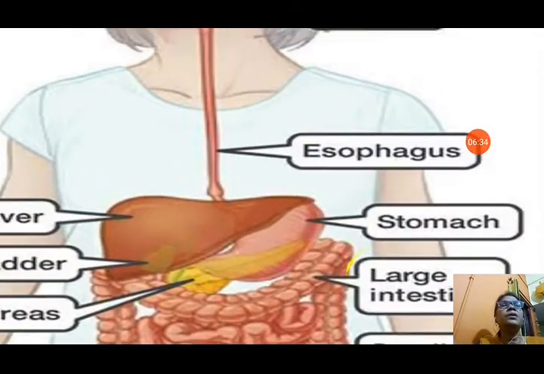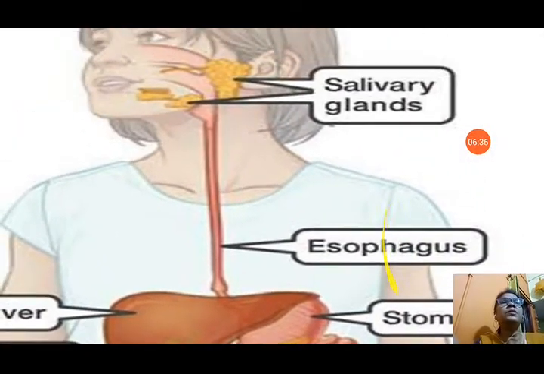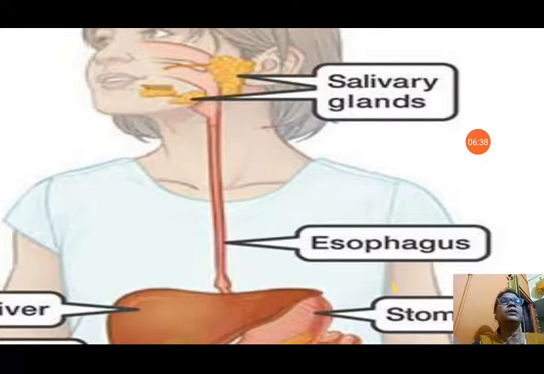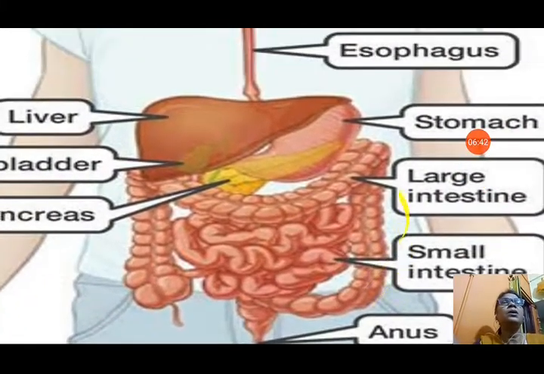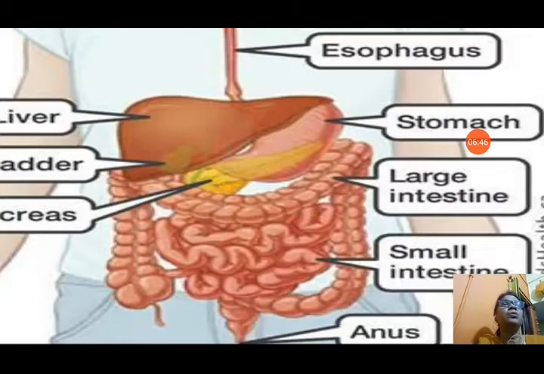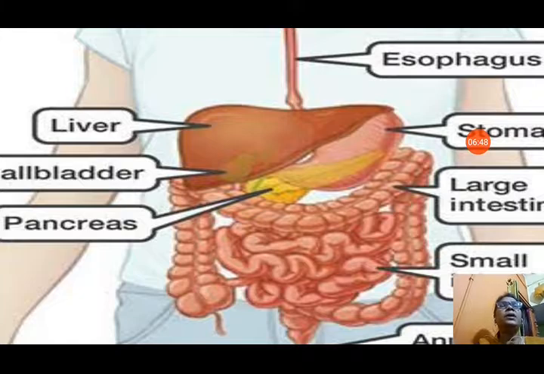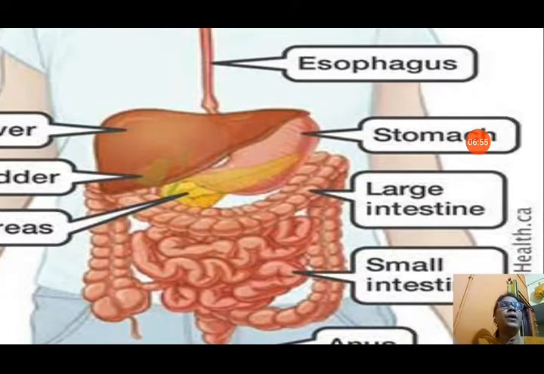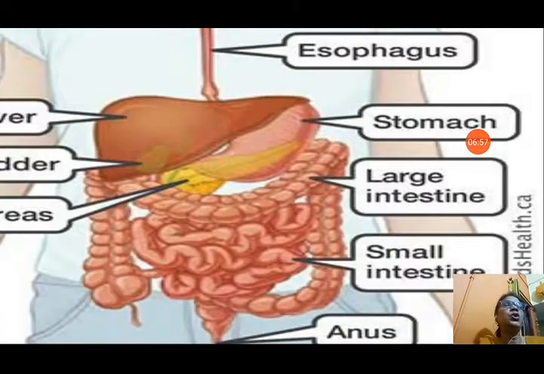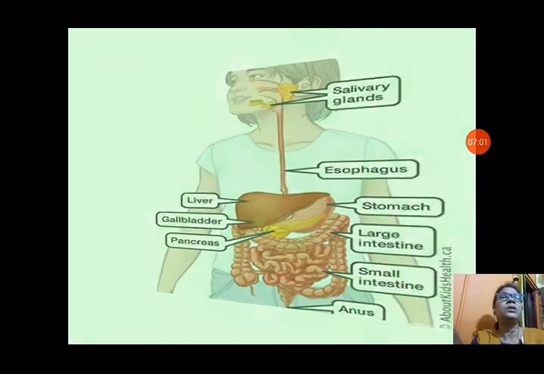You can see the different organs of the digestive system. Salivary gland, that secretes saliva to digest the food. Esophagus, stomach, large intestine, small intestine, anus, and on this side the glands are there: liver, gallbladder and pancreas. These all organs together help to perform a function, that is digestion and absorption of our food.